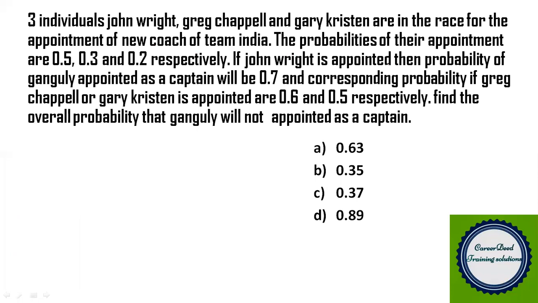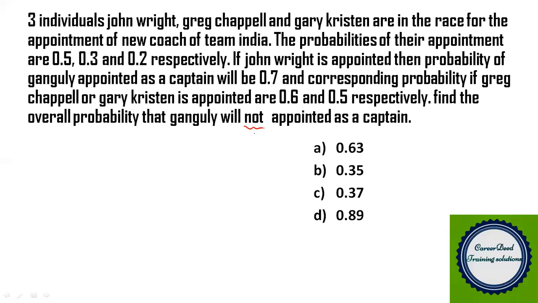The probabilities of their appointment are 0.5, 0.3, and 0.2 respectively. If John Wright is appointed, then the probability of Ganguly being appointed as captain will be 0.7, and the corresponding probabilities if Greg Chappell or Gary Kirsten is appointed are 0.6 and 0.5 respectively. Find the overall probability that Ganguly will not be appointed as captain.